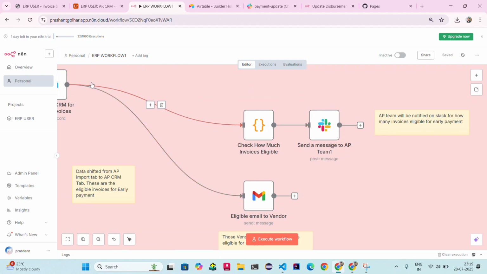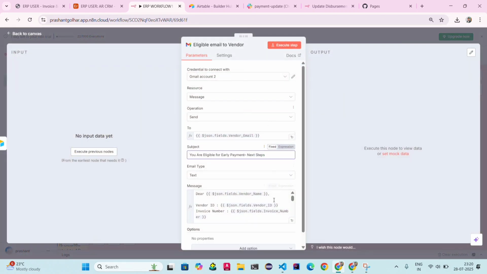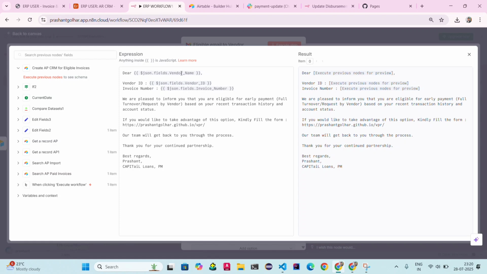Now here, once the AP CRM is created, I calculate how much of our invoice data is eligible and notify on the Slack channel, and I also give an acknowledgement to the vendor that you are eligible for the loan amount, or can get an early payment request as well. Okay, I want to show you. You can see I provide this format. Dear, it will take the vendor name from the invoice number directly, and vendor ID, invoice number, and it will select as per what I mentioned in this section.